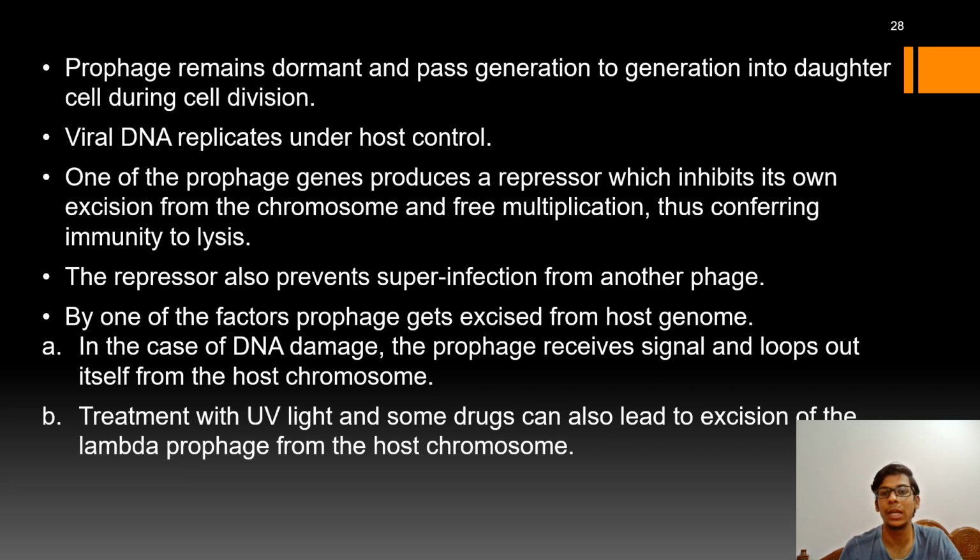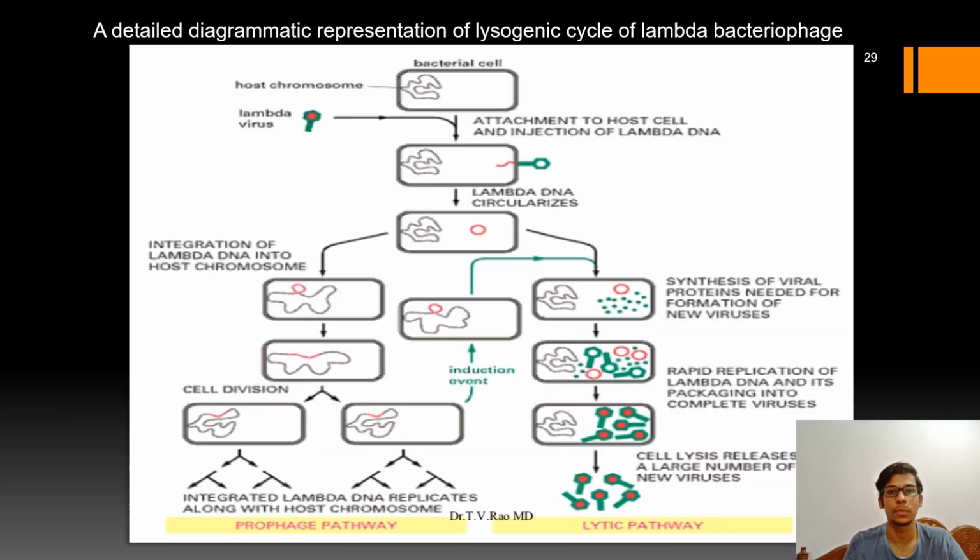The superinfection from another phage is prevented because of the repressor. Whenever there is any kind of DNA damage, UV irradiation or some kinds of drugs, it induces the excision of the lambda genome from the host.